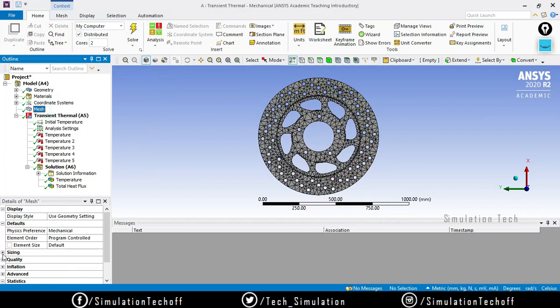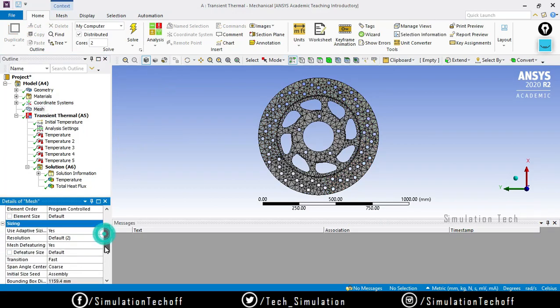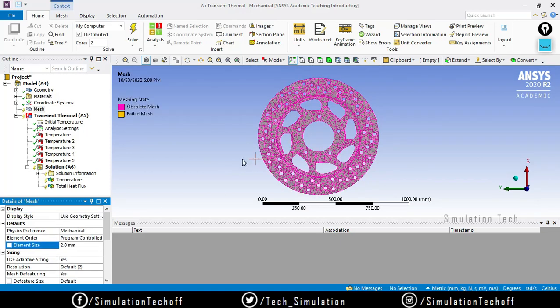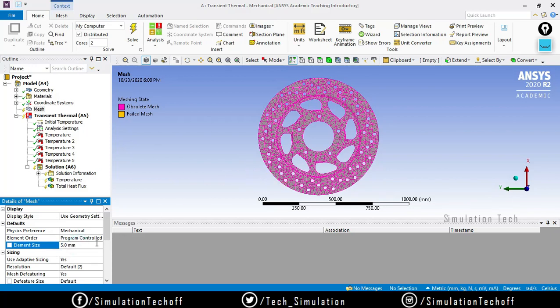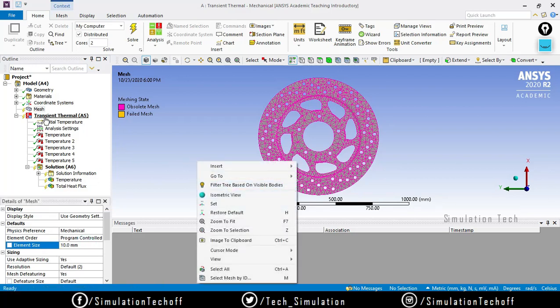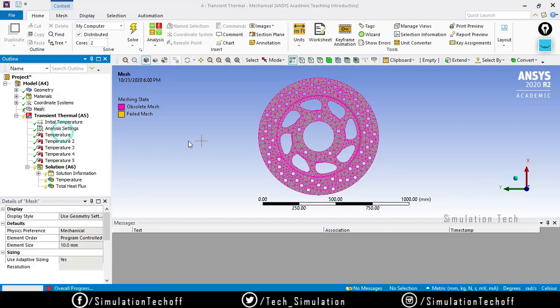So maybe I will reduce the sizing. Two mm is the very minimum, maybe 5. Right click and say generate mesh.